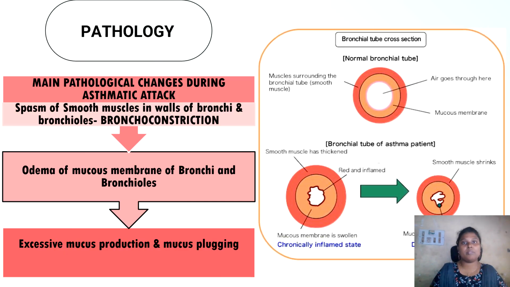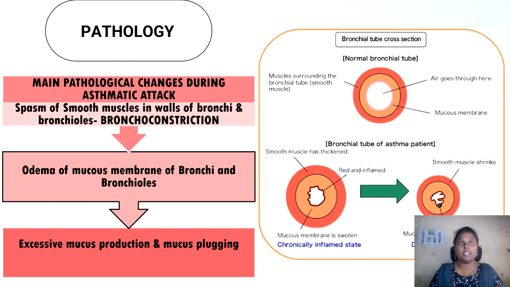There are three major pathological changes that take place in the airways. First one is spasm of smooth muscles in the bronchial walls, which leads to bronchoconstriction, which means your air passage will become narrower, making it difficult for the patient to breathe air in and out of the lungs.